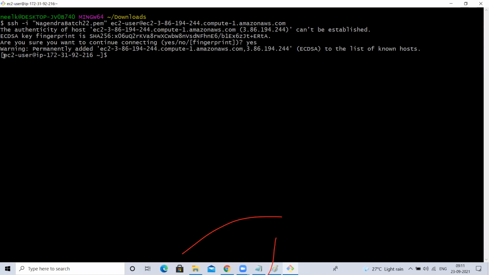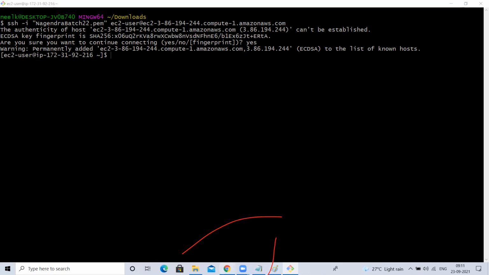Now where did I connect? Using ec2-user, I connected to that remote machine created on AWS. Understood, guys? How quickly we created. Anyway, I was explaining, so it took at least 1 hour, but otherwise I can create an EC2 instance within a minute and connect to it. How easily we are creating an EC2 instance and how easily we are connecting. Am I maintaining that Linux server, that Red Hat instance? No, AWS is maintaining. Who is creating it for us? AWS. Everything is in AWS control. So easy. This is what we can do easily in the cloud. Understood? Yes or no? Yes, sir.